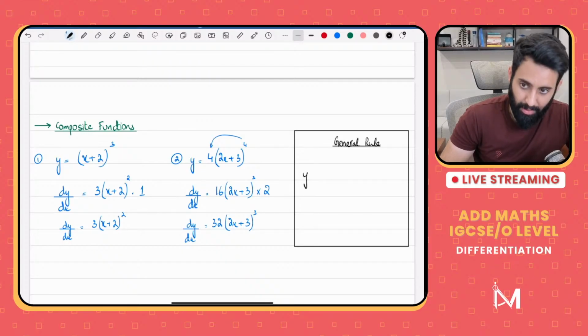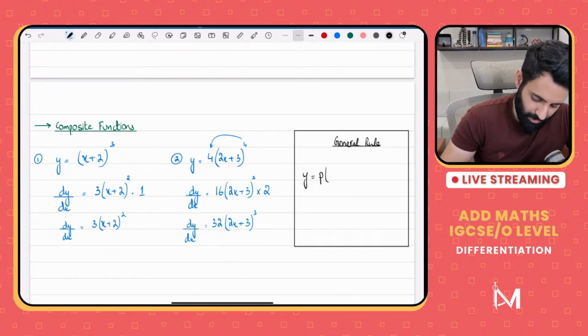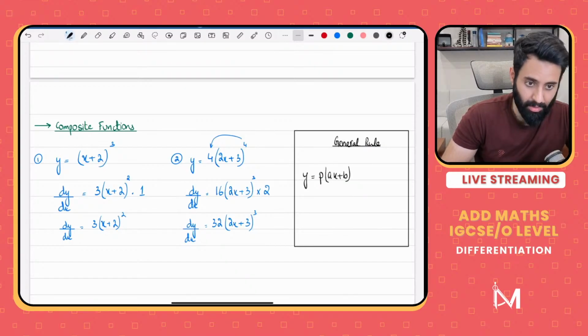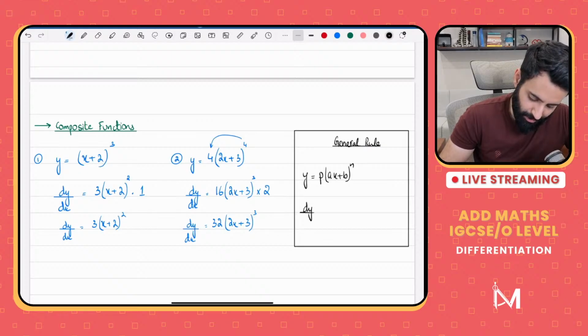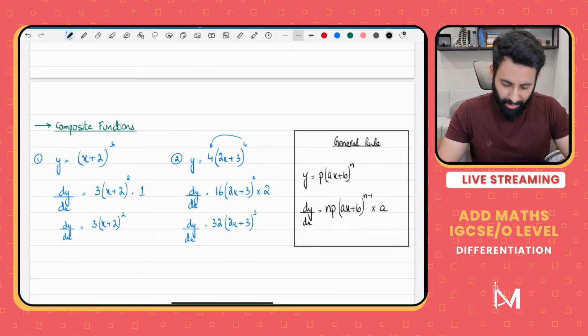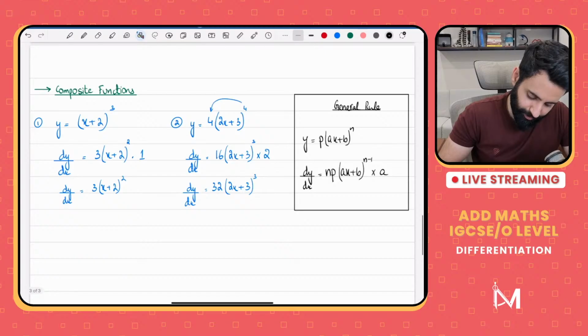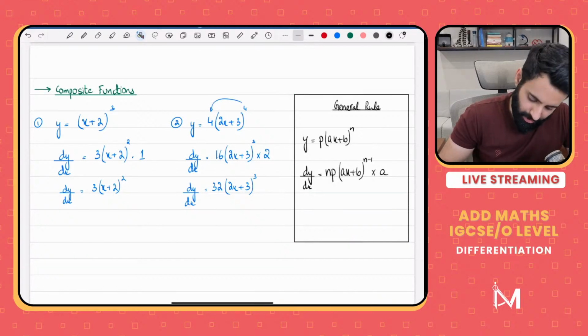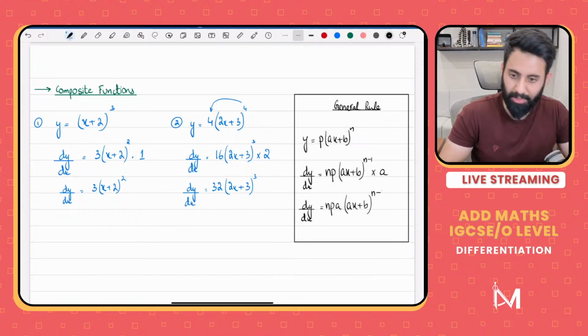So let's say you have y is equal to p times (ax plus b), the whole thing to the power n. So dy by dx will be equal to what? dy by dx will be equal to n multiplied by p, (ax plus b), take 1 away from the power, and then multiply it by the differential of the expression that's inside the bracket, and there you go. Now let's simplify it further. So dy by dx is npa times (ax plus b), the whole thing raised to the power n minus 1.